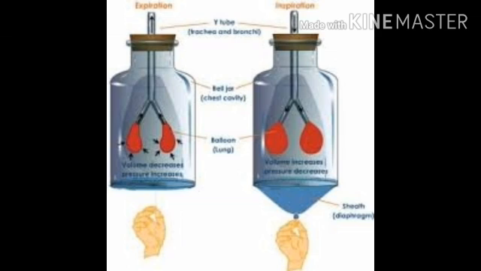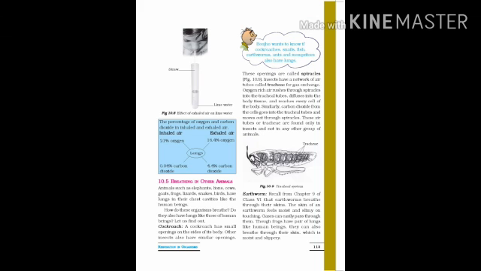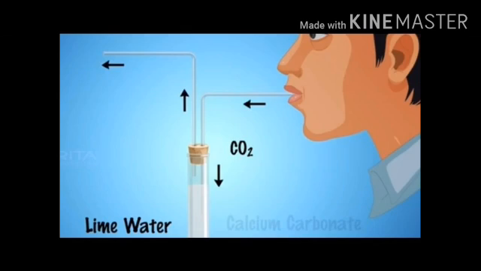Let us demonstrate this with one activity. Take a plastic bottle or a clean glass, make a hole in its lid and fix it on the bottle. Pour some freshly prepared lime water in the glass or plastic bottle. Insert a plastic straw through the hole in the lid in such a way that it dips in the lime water. Blow gently through the straw a few times. Now, what do you observe? The lime water turns milky.